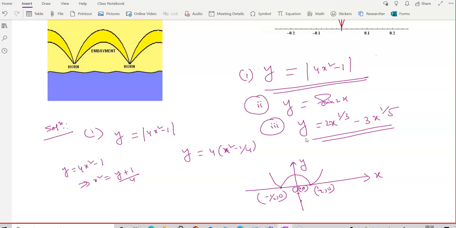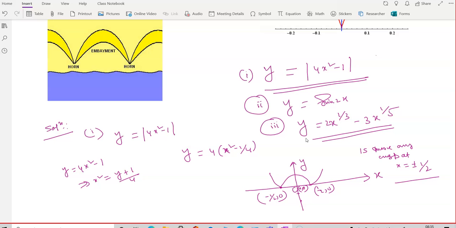Now, do you say that at this point there is a cusp? Question is, is there any cusp at x equal to plus minus half? Why is there no cusp at x equal to plus minus half? Because it does not change abruptly.